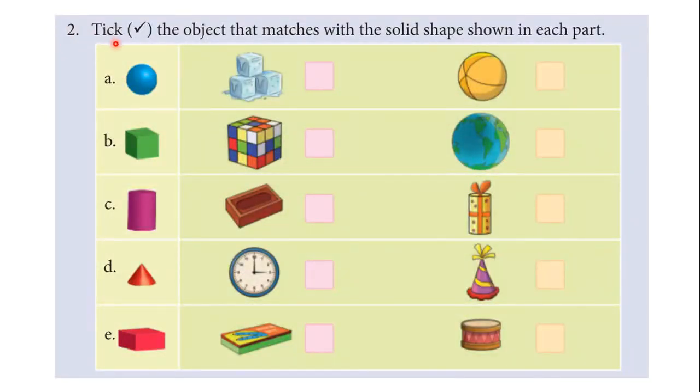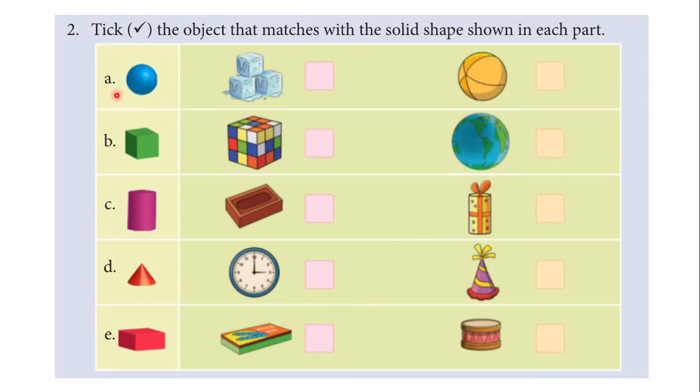Question number 2. Tick the object that matches with the solid shape shown in each part. In the first part here, all the solid shapes that we have learned today are given, and in the other part of this table, some examples are given for each, and we have to look at the shape given here, and we have to tick the appropriate box as per the given shape.